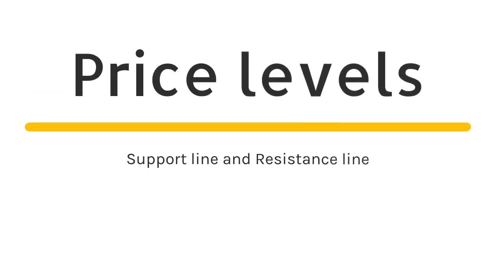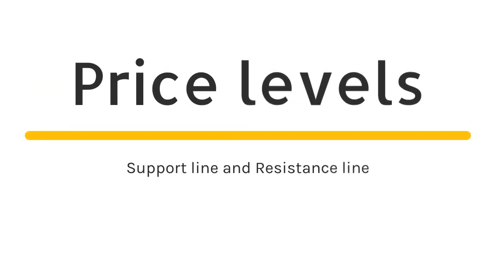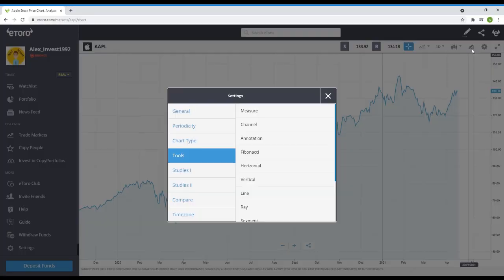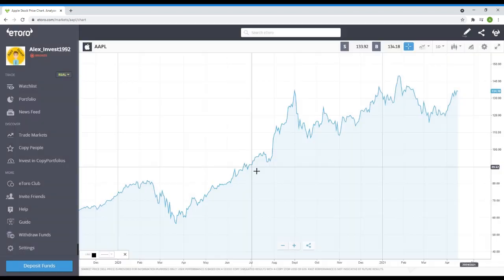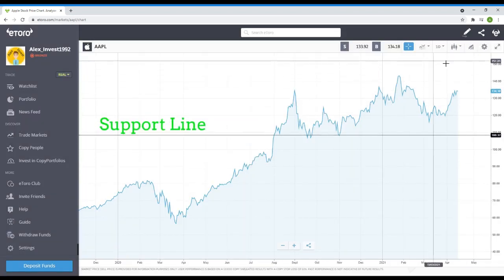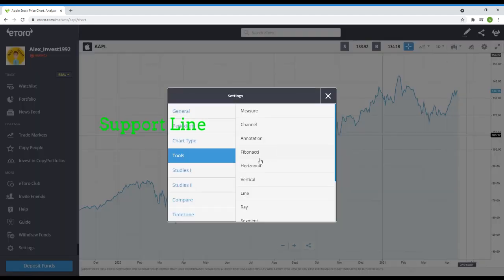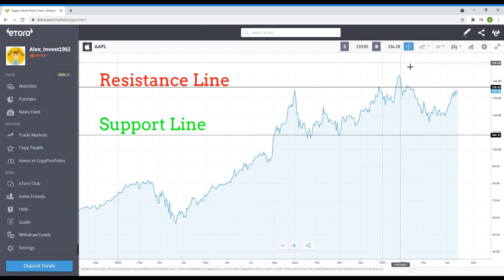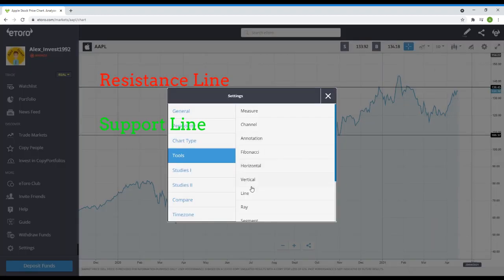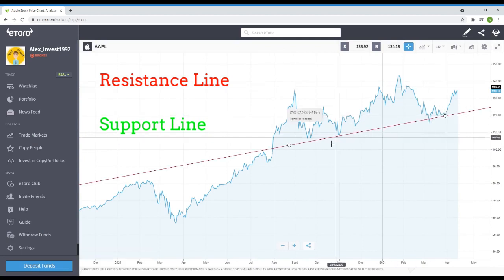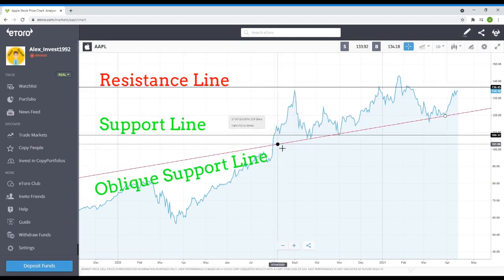Price levels. Support line and resistance line. This is a much simpler method, which just encapsulates the stock's oscillating range. A line which connects the bottoms is called a support line. A line which connects the tops is called a resistance line. It does not necessarily need to be horizontal, it can also be oblique. This is not a very elaborate method, but it can help to understand what the expectation could be.